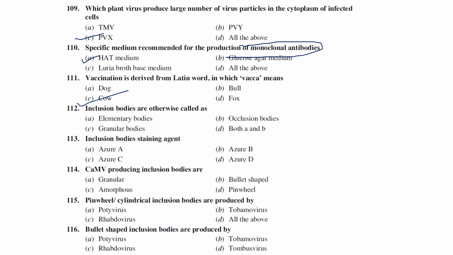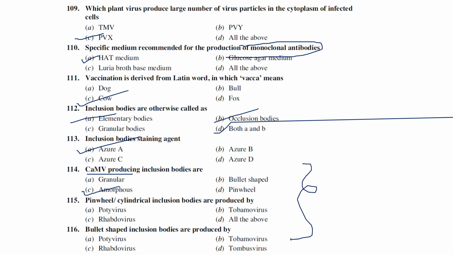Inclusion bodies are otherwise called elementary bodies, and are also called occlusion bodies. So the answer is A and B. Okay, inclusion bodies staining agent. What is the staining agent used for inclusion bodies? Azure A. Cauliflower mosaic virus producing inclusion bodies are known as amorphous inclusion bodies. Anyway, we have another tabular column that shows what inclusion bodies are, and the different kinds of inclusion bodies produced by the pathogens.